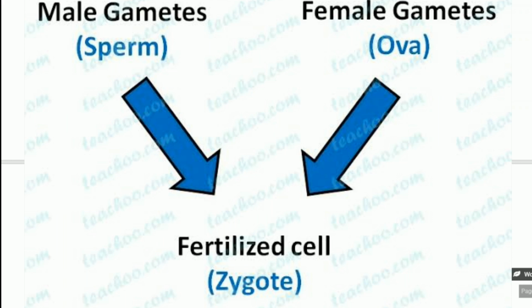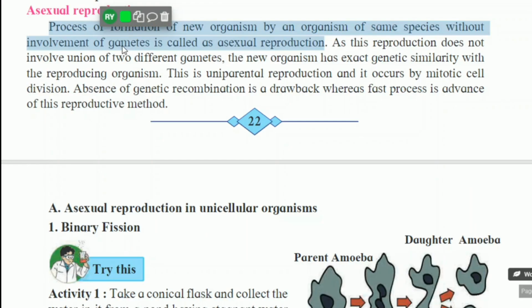What is the meaning of gametes? We know the meaning of gamete, that is the germ cells. Male gamete, that is the sperm, and female gamete, it is the ovum. But in asexual reproduction, these male gamete and female gamete are not involved. Therefore, this type is called asexual reproduction.